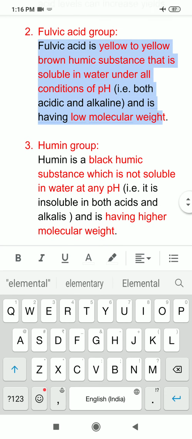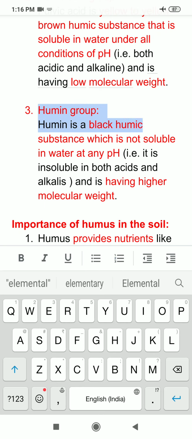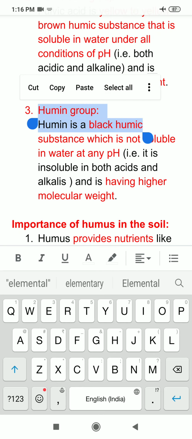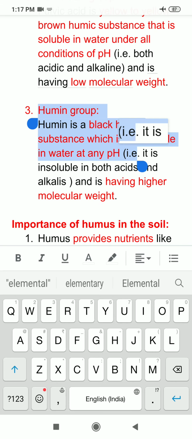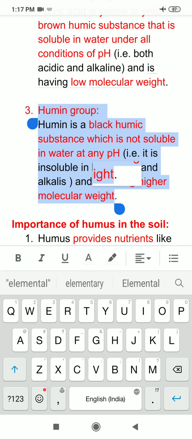Next I am coming to third group of humus, humine group. Humine group is black in color. You can notice that humic acid was brown, whereas humine is black humic substance, and it is not soluble in water at any pH, means it will be insoluble in both acids and bases and is having higher molecular weight.